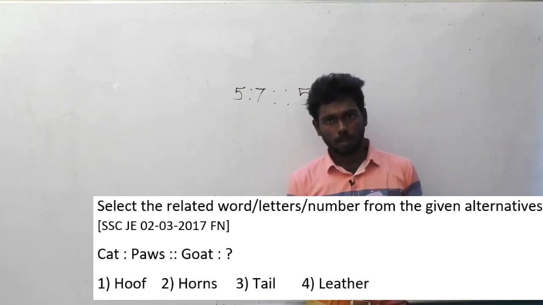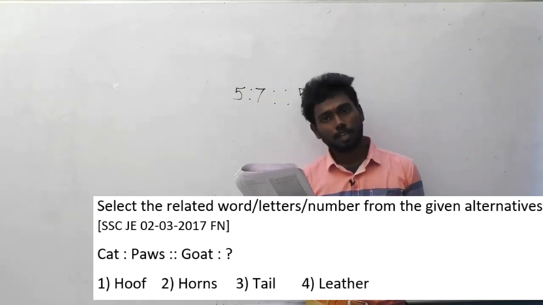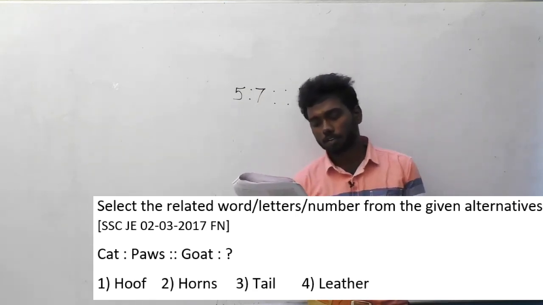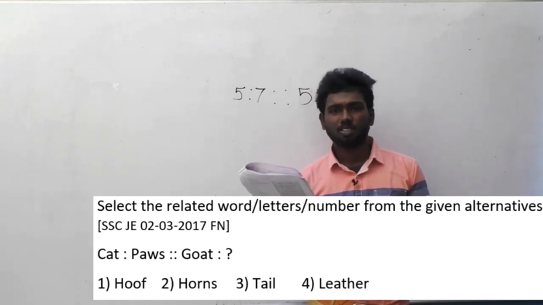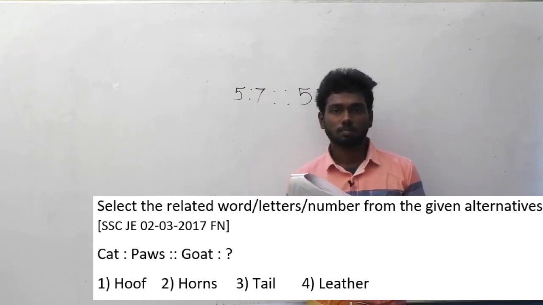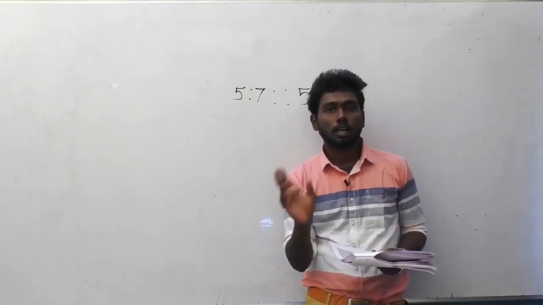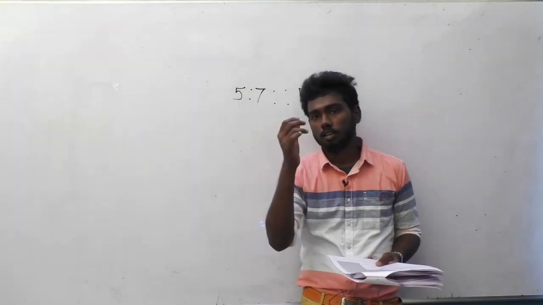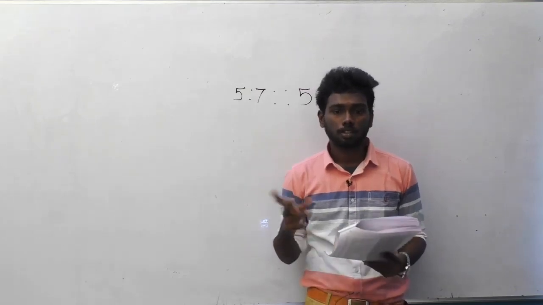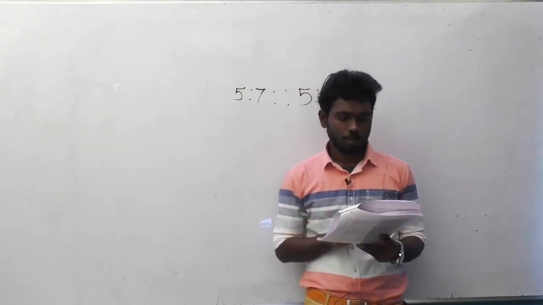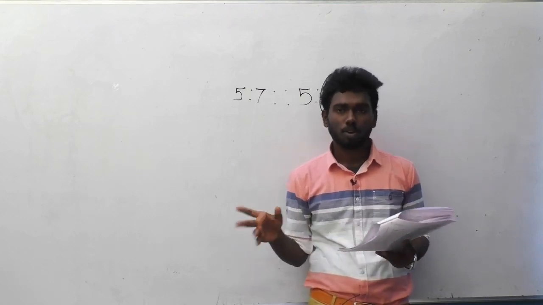The logic here is paws are the foot of a cat. So what is the foot of a goat is the question here. Check out option B, horns. What is a horn? A horn is like in a rhinoceros. It's an animal that contains a horn. That one is called a horn, a single shaped thing from the nose of a rhinoceros. That is known as a horn. And going for tail, definitely the foot of a goat is not a tail.